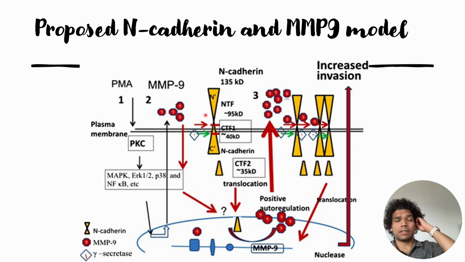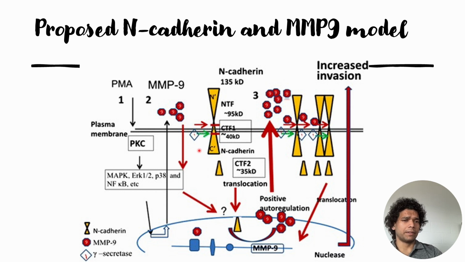side of the cadherin, which is expressed on the cellular side, and this N-terminal fragment is usually around 95 kilodalton. Simultaneously, it will also enter inside the intracellular part of the cells, where it will cleave off the C-terminal fragment, and it will cleave off two different kinds of C-terminal fragment. That is, one of 40 kilodalton and the second one of 35 kilodalton. However, this C-terminal fragment